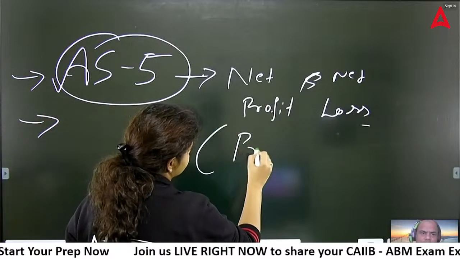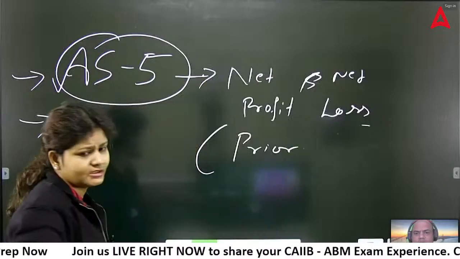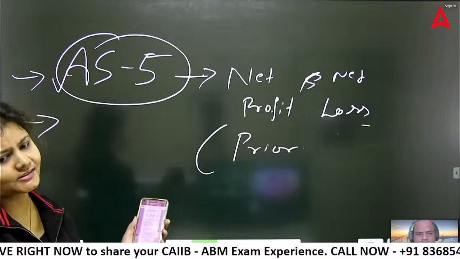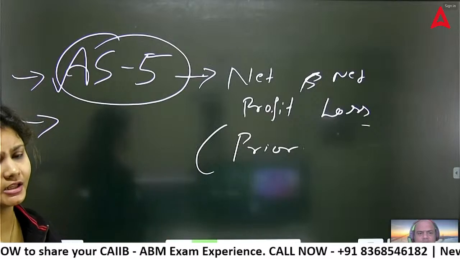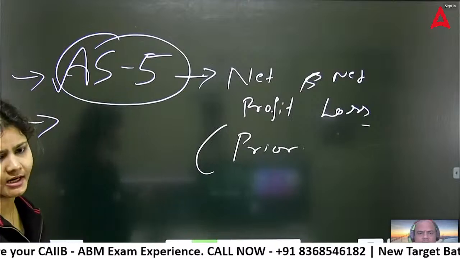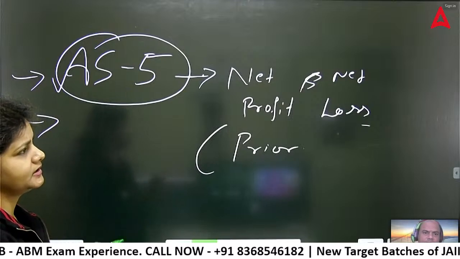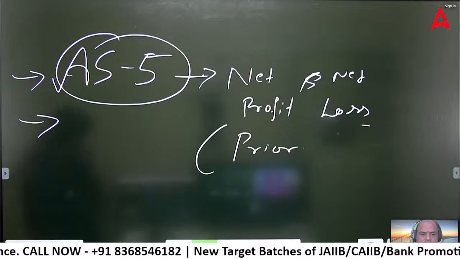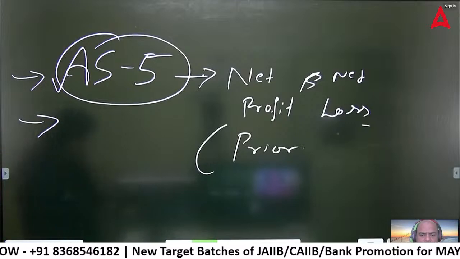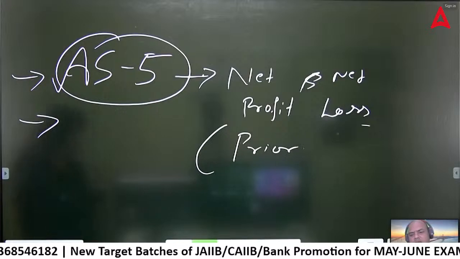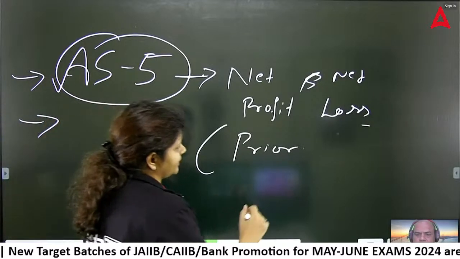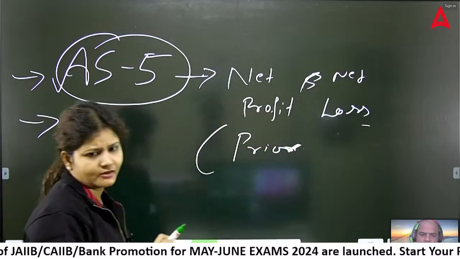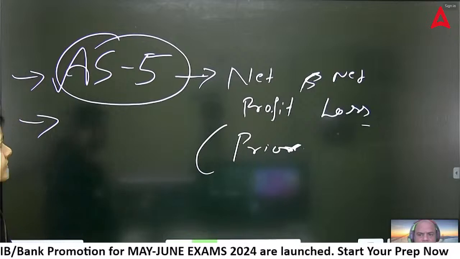That's it for AS5. So maybe in the second shift they can ask AS9, AS15, or AS21. But definitely there will be one question from accounting standards, because I think in the June exam they did not ask any question from the accounting standards, and even LODR regulation. So maybe this time they can ask. In the June exam they asked only the full form of LODR.